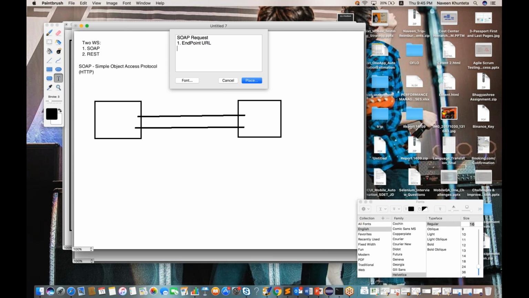It can be anything. Let's say http://www.xyz.com and I want login. Some other example, www.xyz.com, I want to create an account, so your URL will be like this, create account.